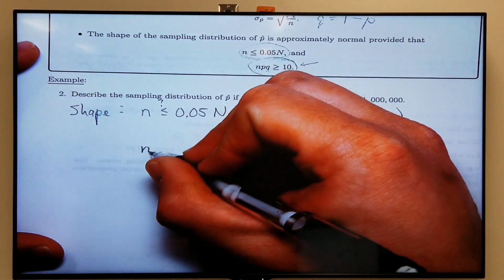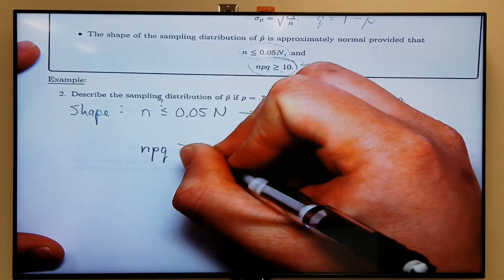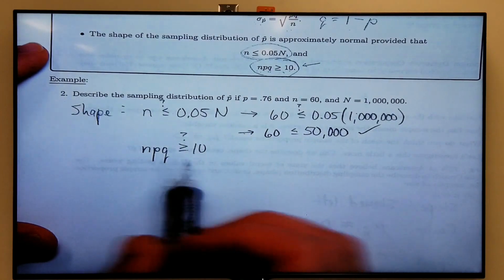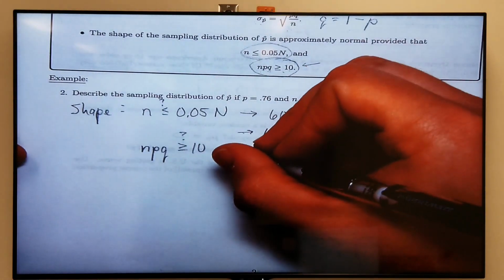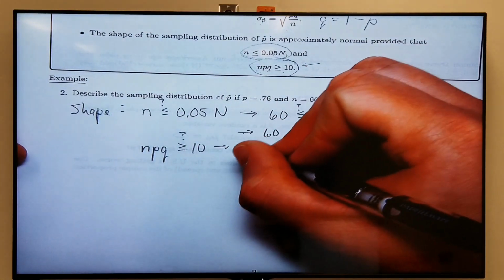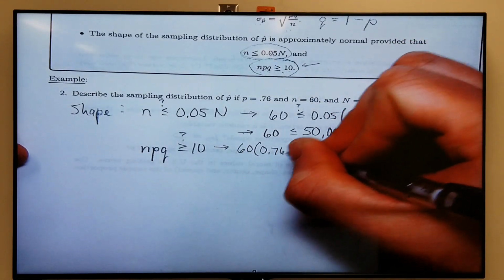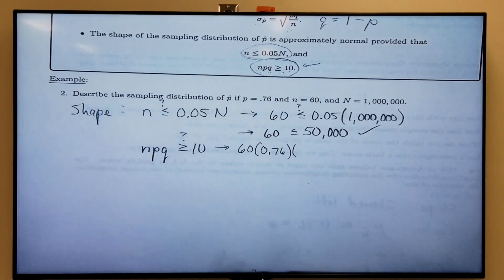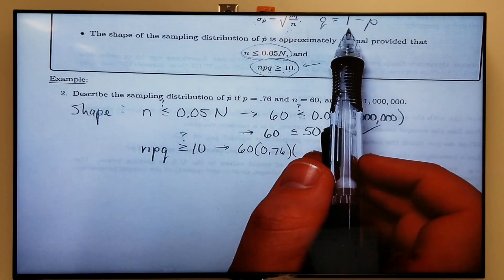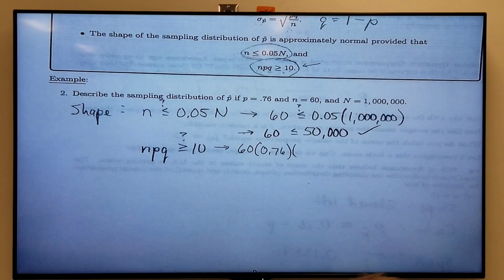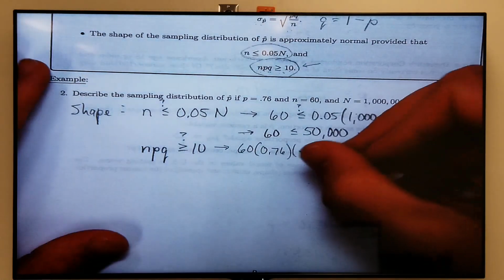We have to make sure that n times p times q is bigger than or equal to 10. This condition sometimes fails, right? So we do have to check this one. Let's see. n is 60. p is 0.76. And q is 1 minus p, right? So if p is 0.76, 1 minus 0.76 is 0.24, right? So q would be 0.24.